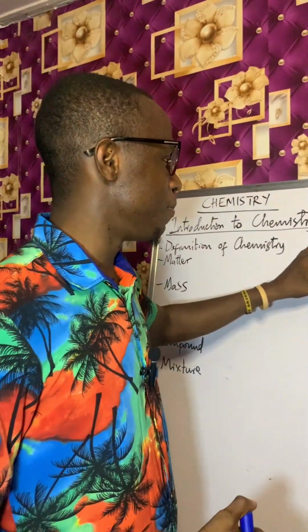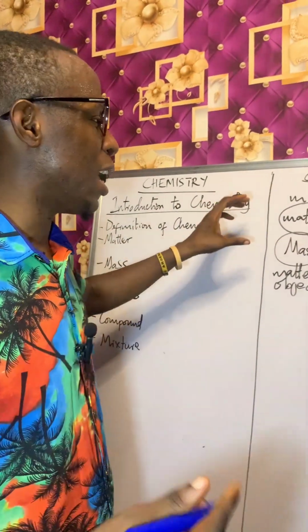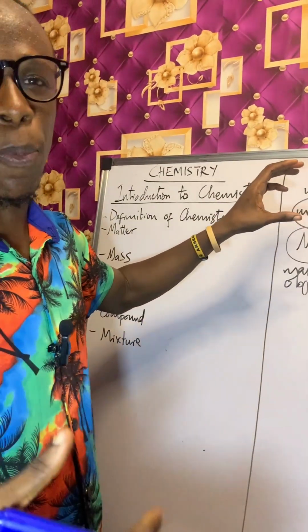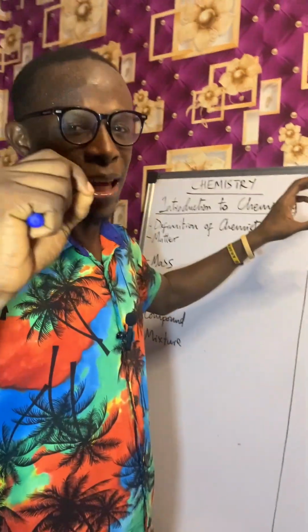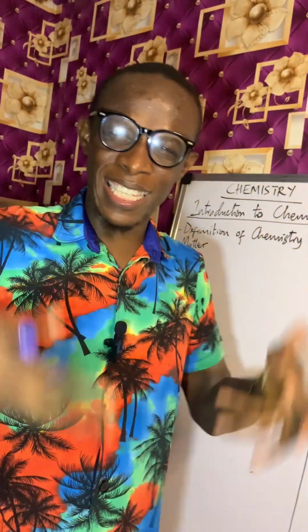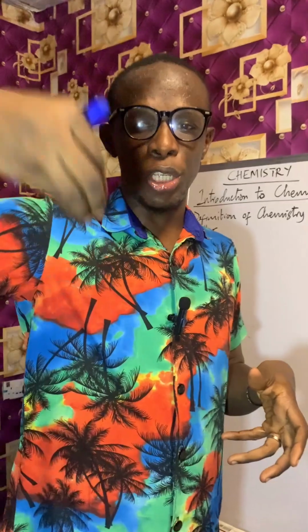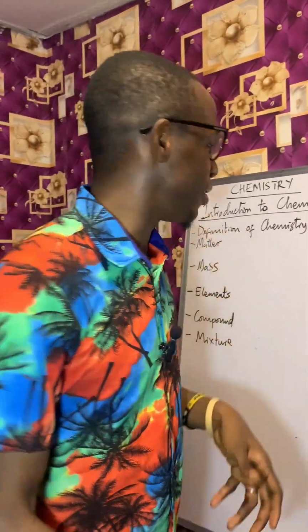So mass and weight are not the same. Most times people will say matter is anything that has weight and occupies space. No, it's anything that has mass and occupies space, because weight is dealing with acceleration due to gravity, the attraction of the object to the what? To the center of the earth.